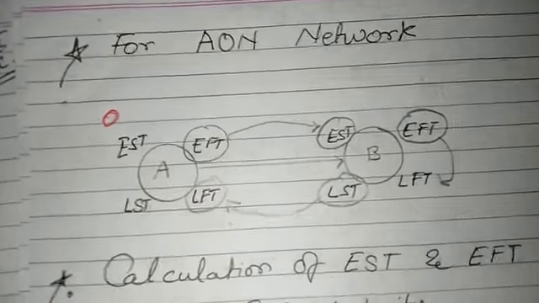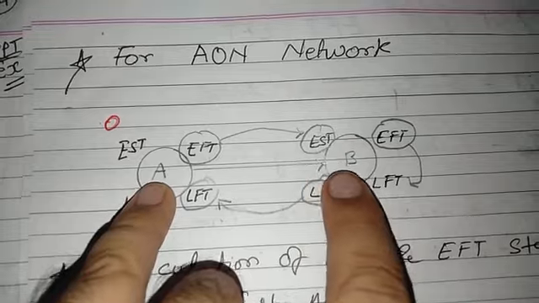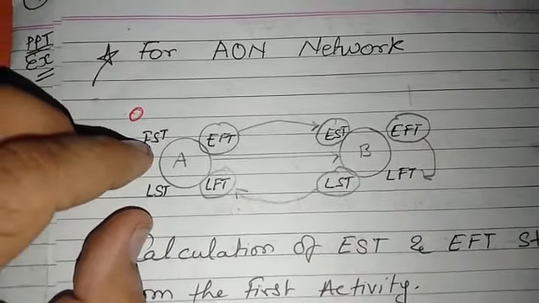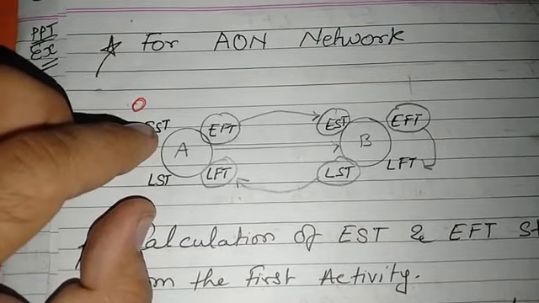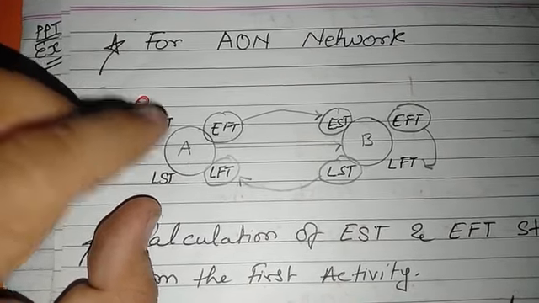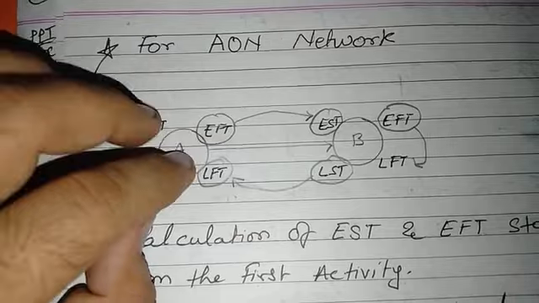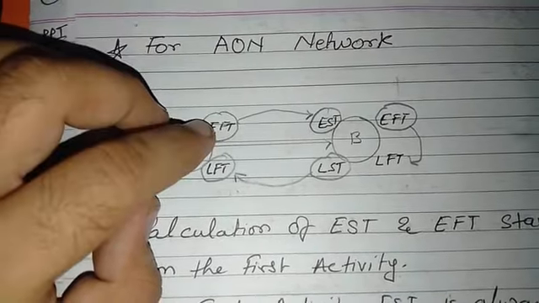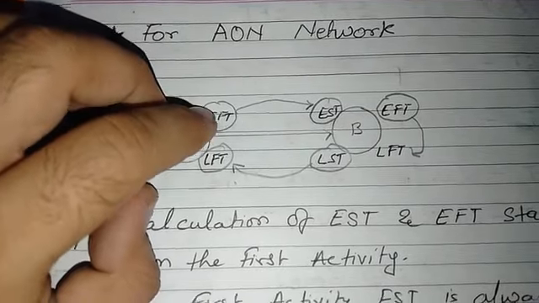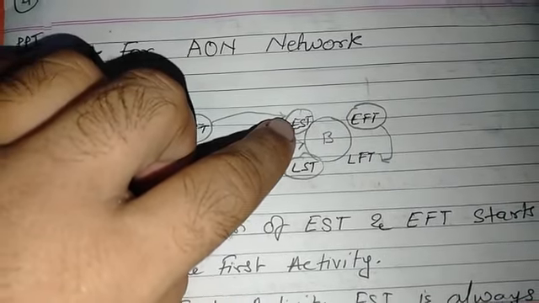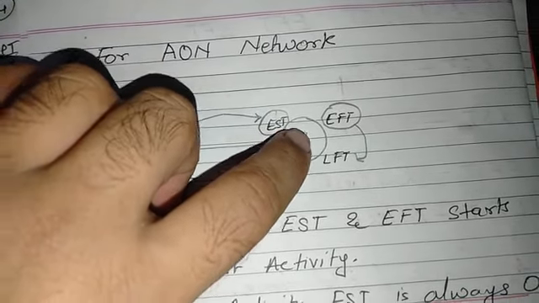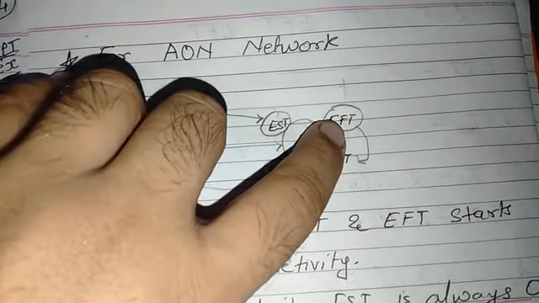For calculating the different times, that is EST, LST, LFT and EFT, we first prepare an activity on node network. See, I have drawn the network also. Activity A is the starting point and activity B is the ending point. First, for early start time, we start our activity from here. It would be 0, and whatever the time of the activity is, that would be added and it would make the early finish time.